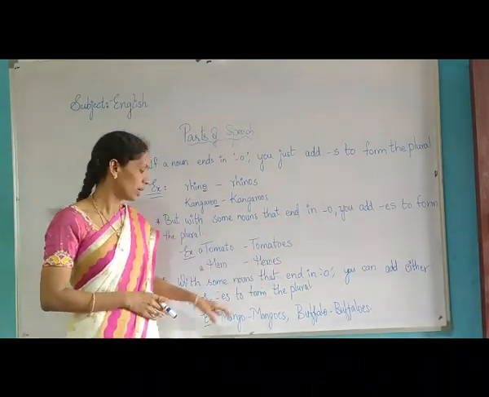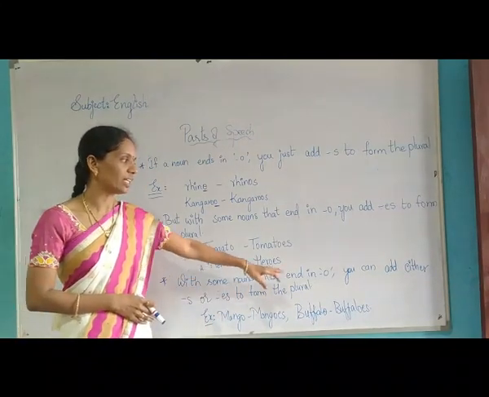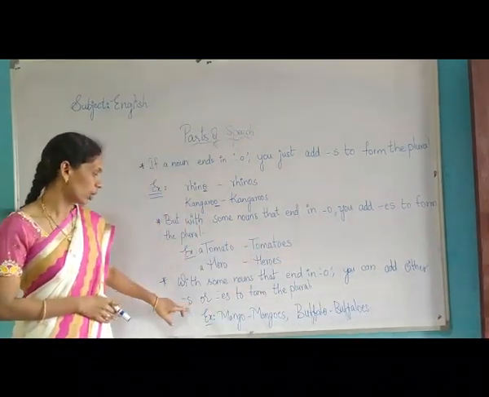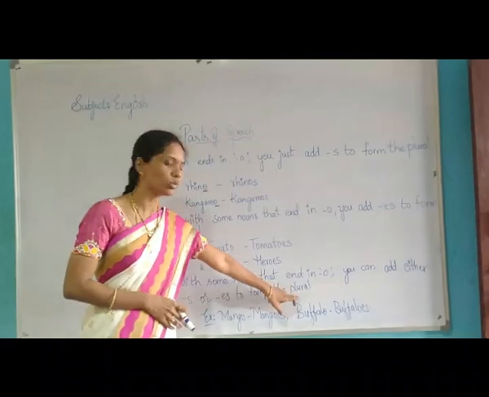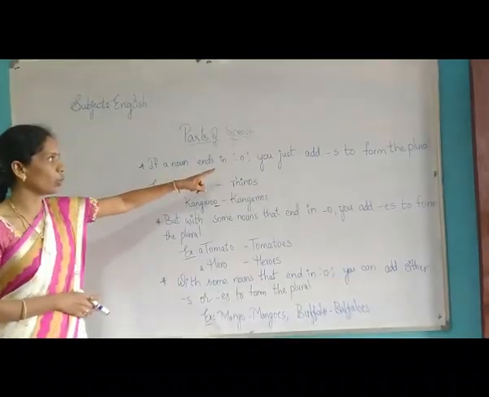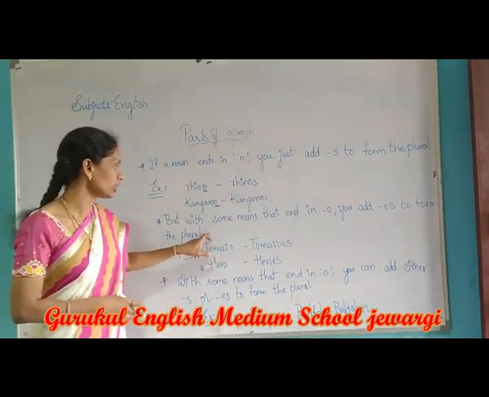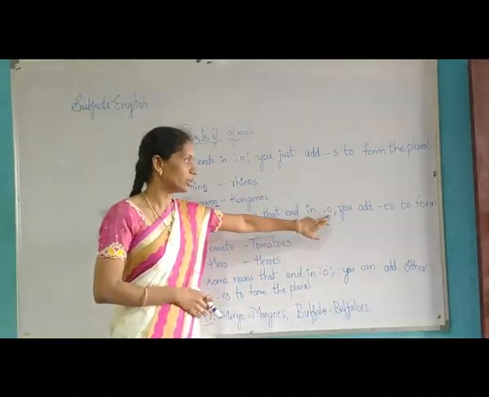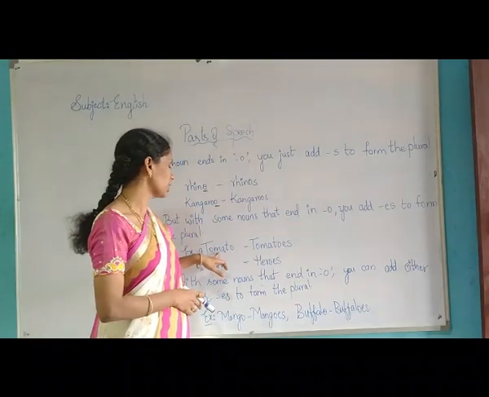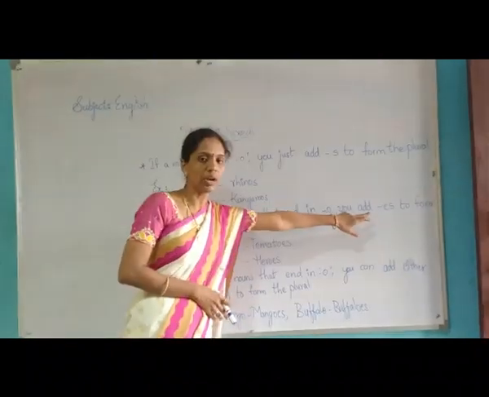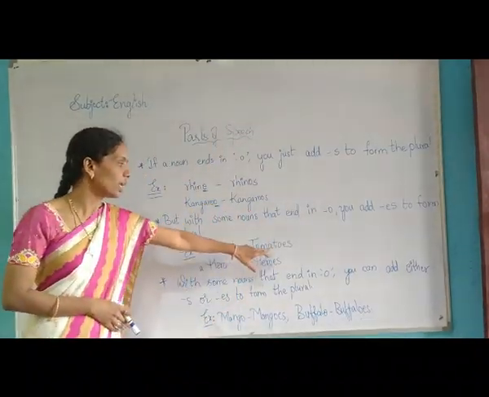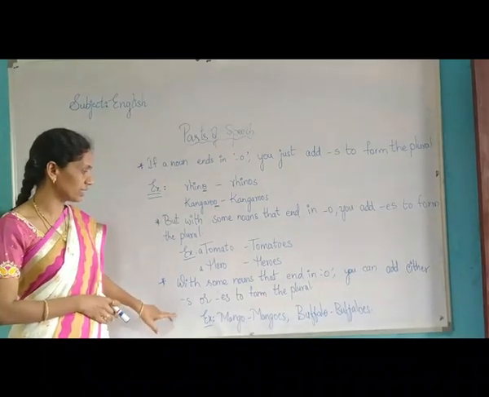Next, with some nouns that end in O, you can add either S or ES to form plural nouns also. Here one case, in O only, we added just S to form a plural noun. Coming to here, one more case. If the ending of the singular noun is O, then we have to add ES to form a plural noun. And one more case is here, see.